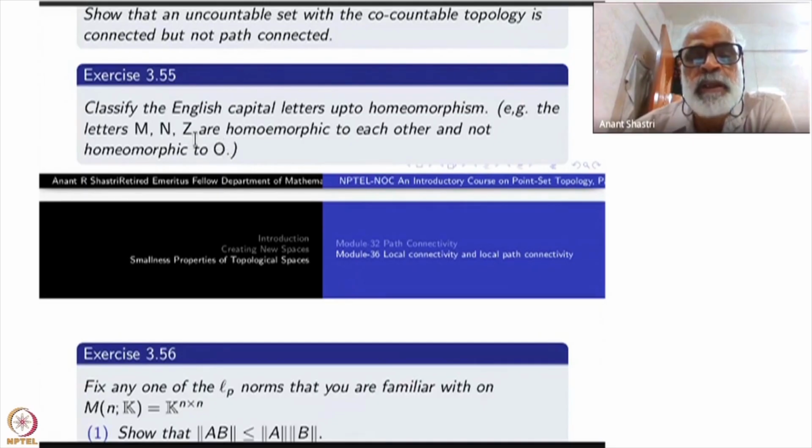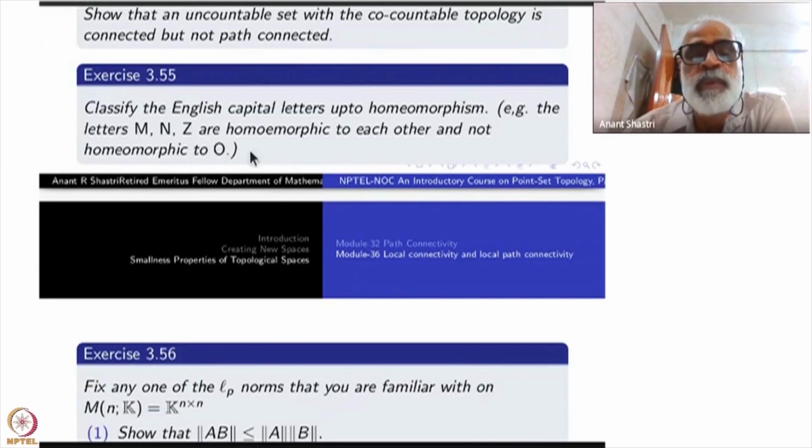But here, the point has to be removed from the interior, so start with the homeomorphism, take an interior point, remove it, and there will be 2 components. No matter what point you remove from the shape O, which you can think of as a circle, it has only 1 component. Remove 1 point, it is still connected. So none of them is homeomorphic to this one.